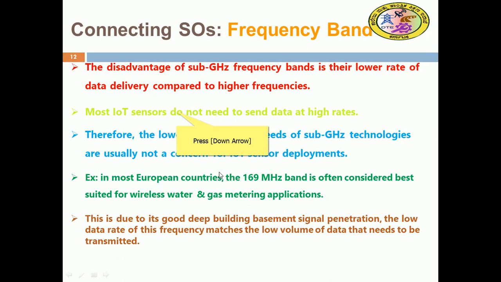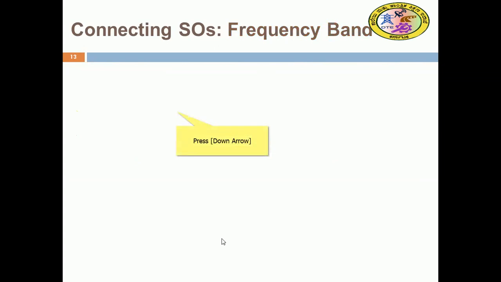With the low data rate, this frequency matches the low volume of data that needs to be transmitted.